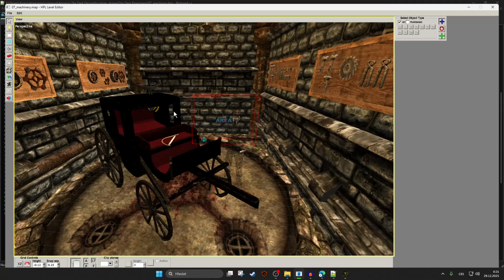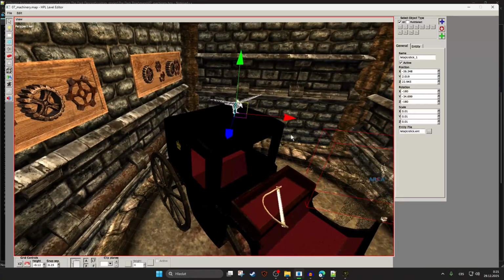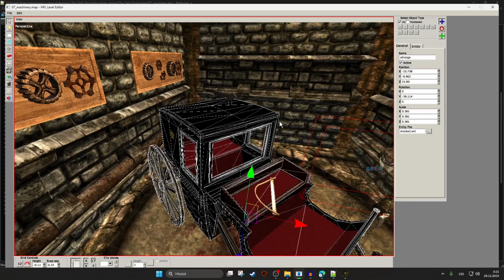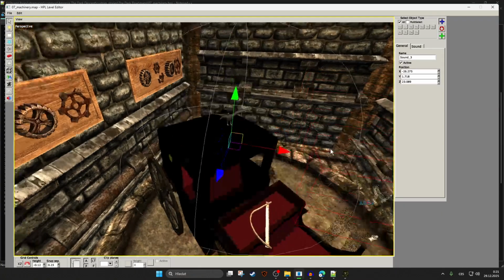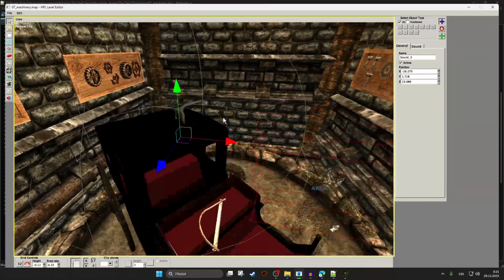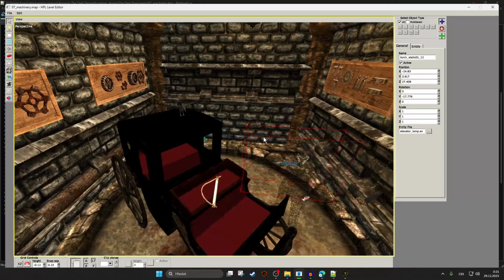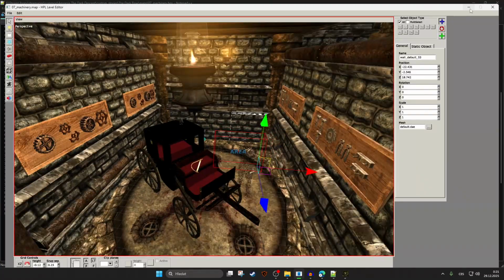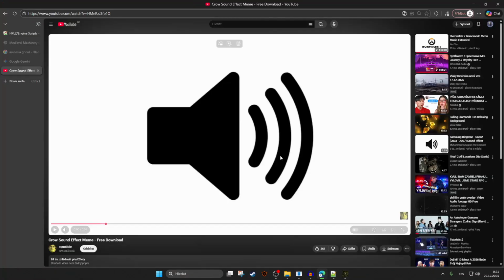So what we're gonna do is a raven sound that is gonna loop, right? So there is the bird, and I'm gonna have the sound effect here as a raven, or sorry, as a crow. So what you want to do is find your sound effect. You can have those free downloads, crow sound effect, whatever. You're gonna copy the link.